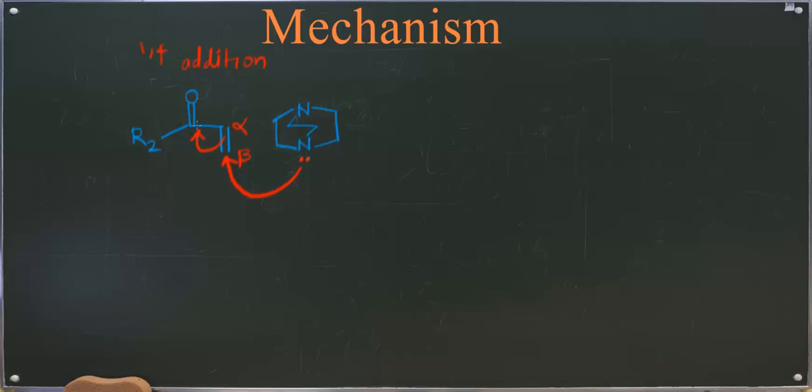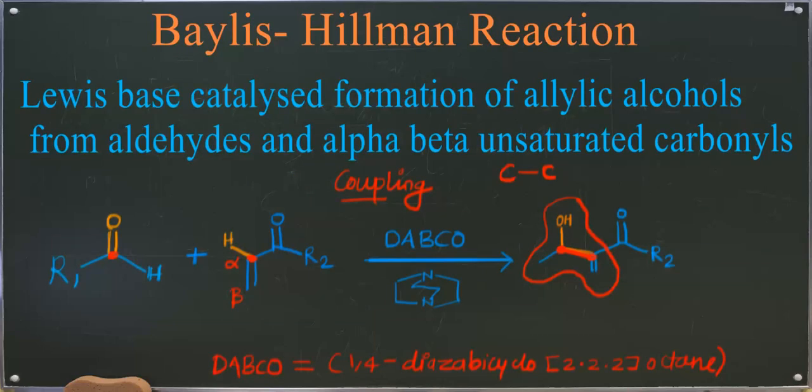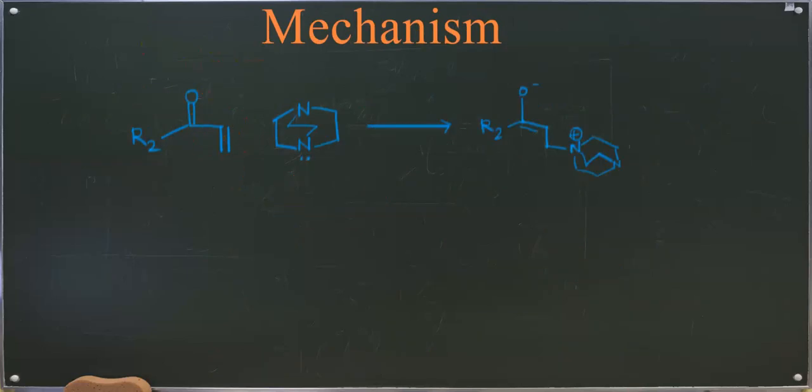At the same time, the electron density between carbon and oxygen will shift onto the oxygen to give us an intermediate which will look something like this. This is the intermediate that we get after the reaction of DABCO with your alpha beta unsaturated carbonyl compound or activated alkene.